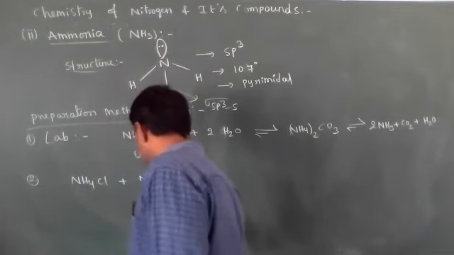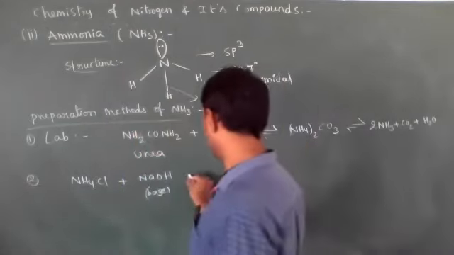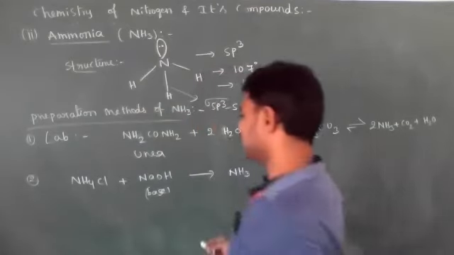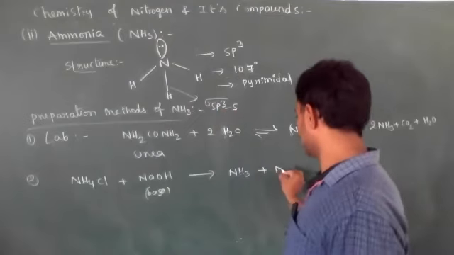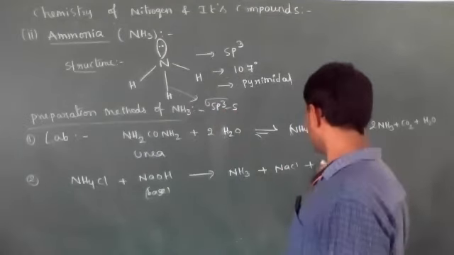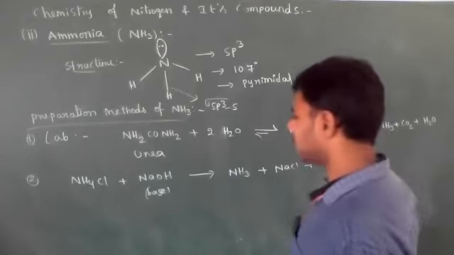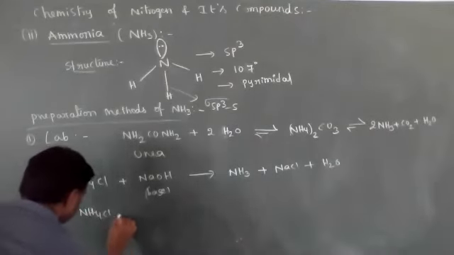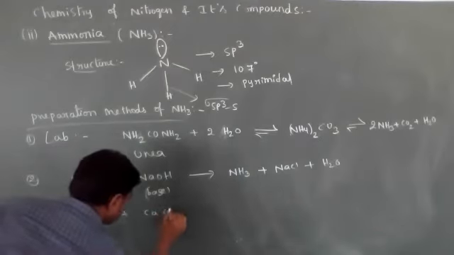Ammonium chloride is treated with an alkaline solution, then forms NH3 plus NaCl plus water.